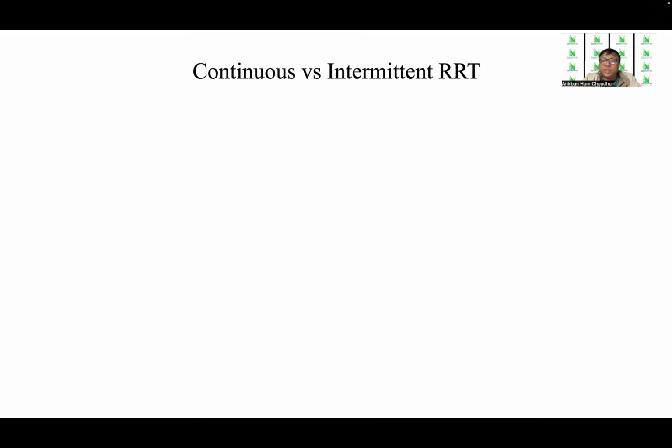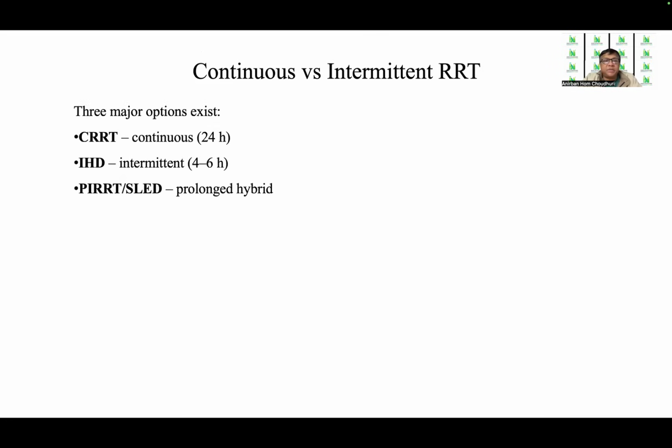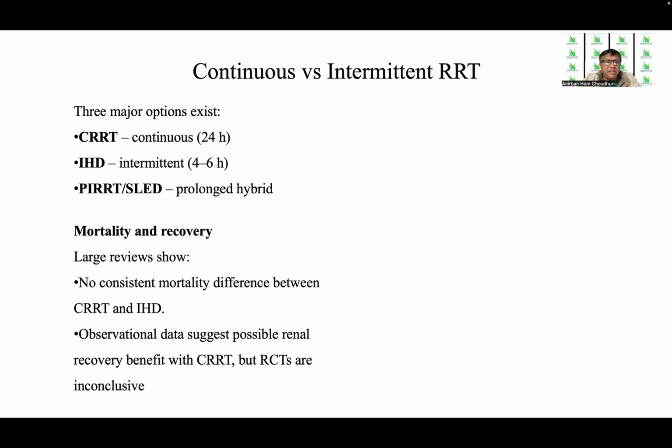The third domain that is discussed is continuous versus intermittent renal replacement therapy. We know that 3 major options exist, and all 3 have been highlighted in the current guidelines: the CRRT, the IHD, and the SLED. On mortality and recovery, the large reviews show no consistent mortality difference between CRRT and intermittent hemodialysis, and observational data suggest a possible renal recovery benefit with CRRT, but RCTs are inconclusive.